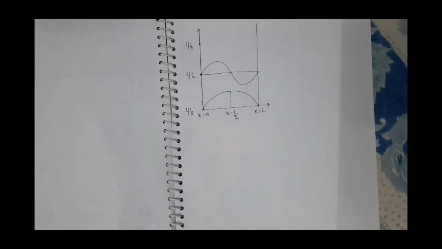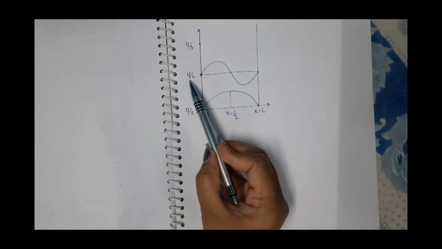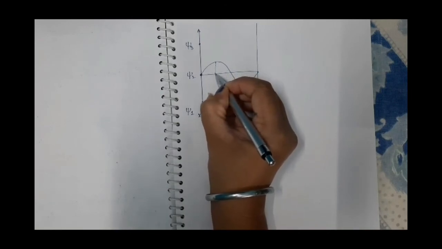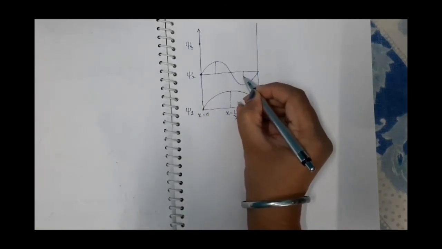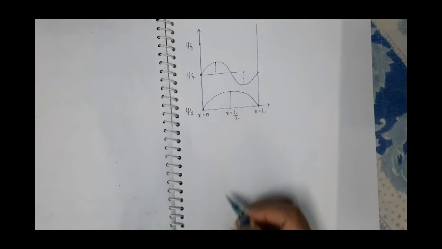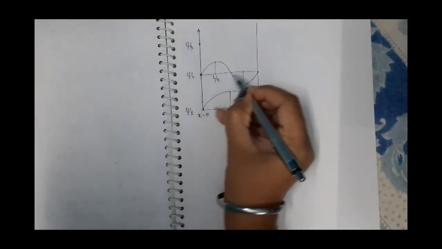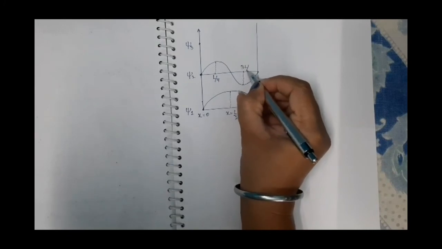It means in case of psi 1, when the particle is in ground state, the probability of finding the particle is maximum at the middle of the box. And in case of psi 2, the probability of finding the particle is maximum at this position and at this position. So this is x is equal to L by 4, and this is x is equal to 3L by 4.